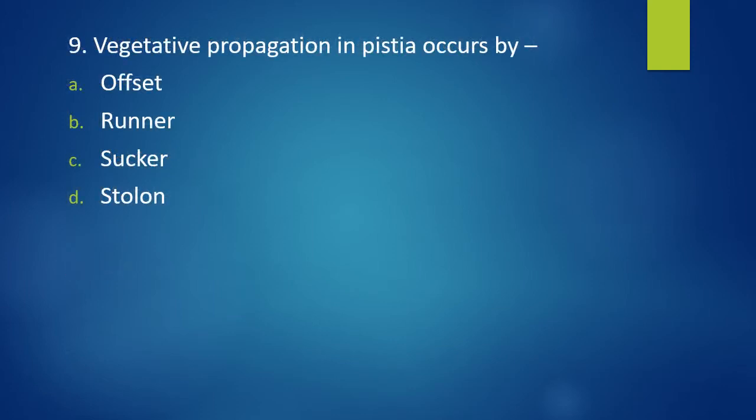Question number 9. Vegetative propagation in Pistia occurs by offset, runner, sucker or stolon. Vegetative propagation in Pistia occurs by. Correct answer is option A, that is offsets.